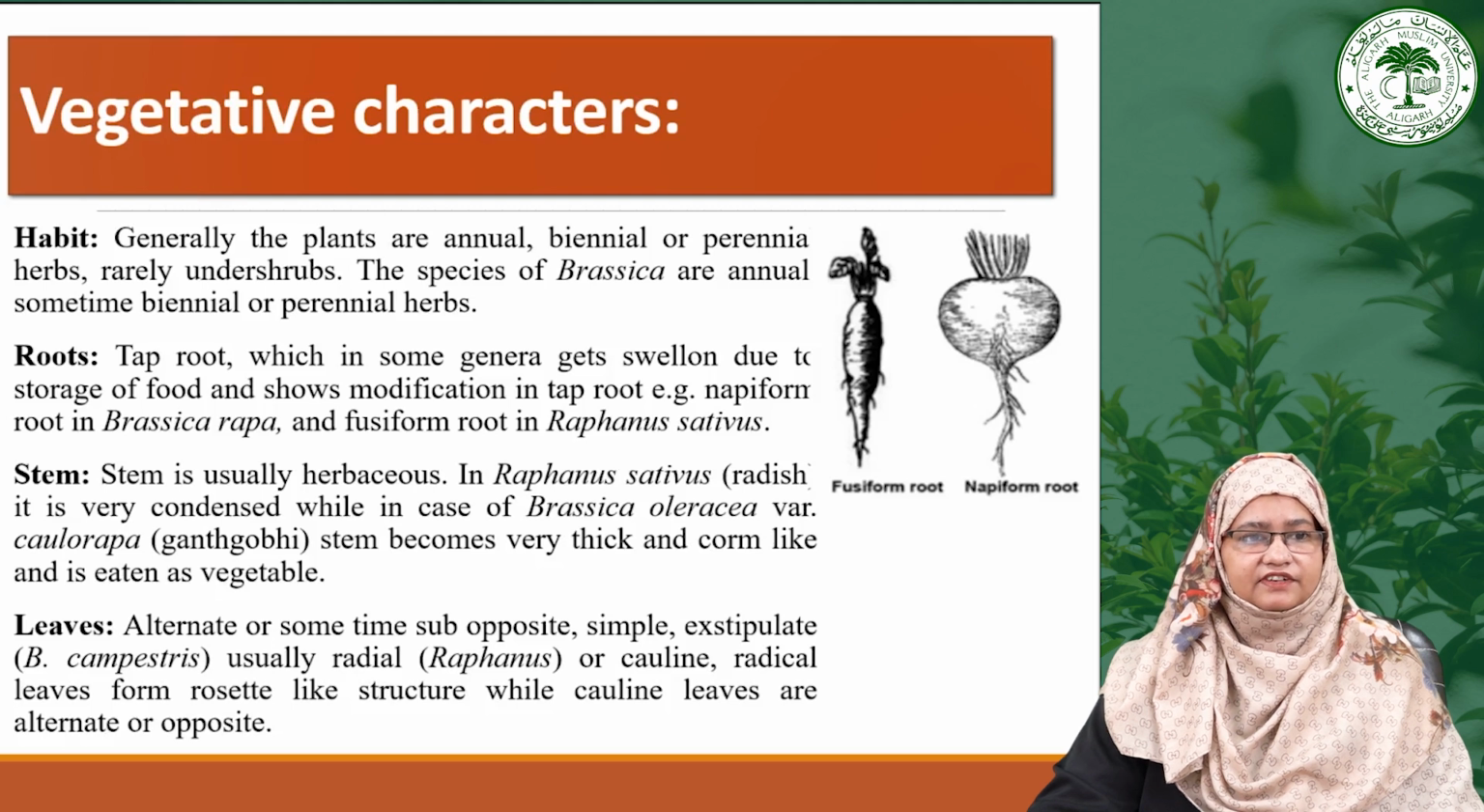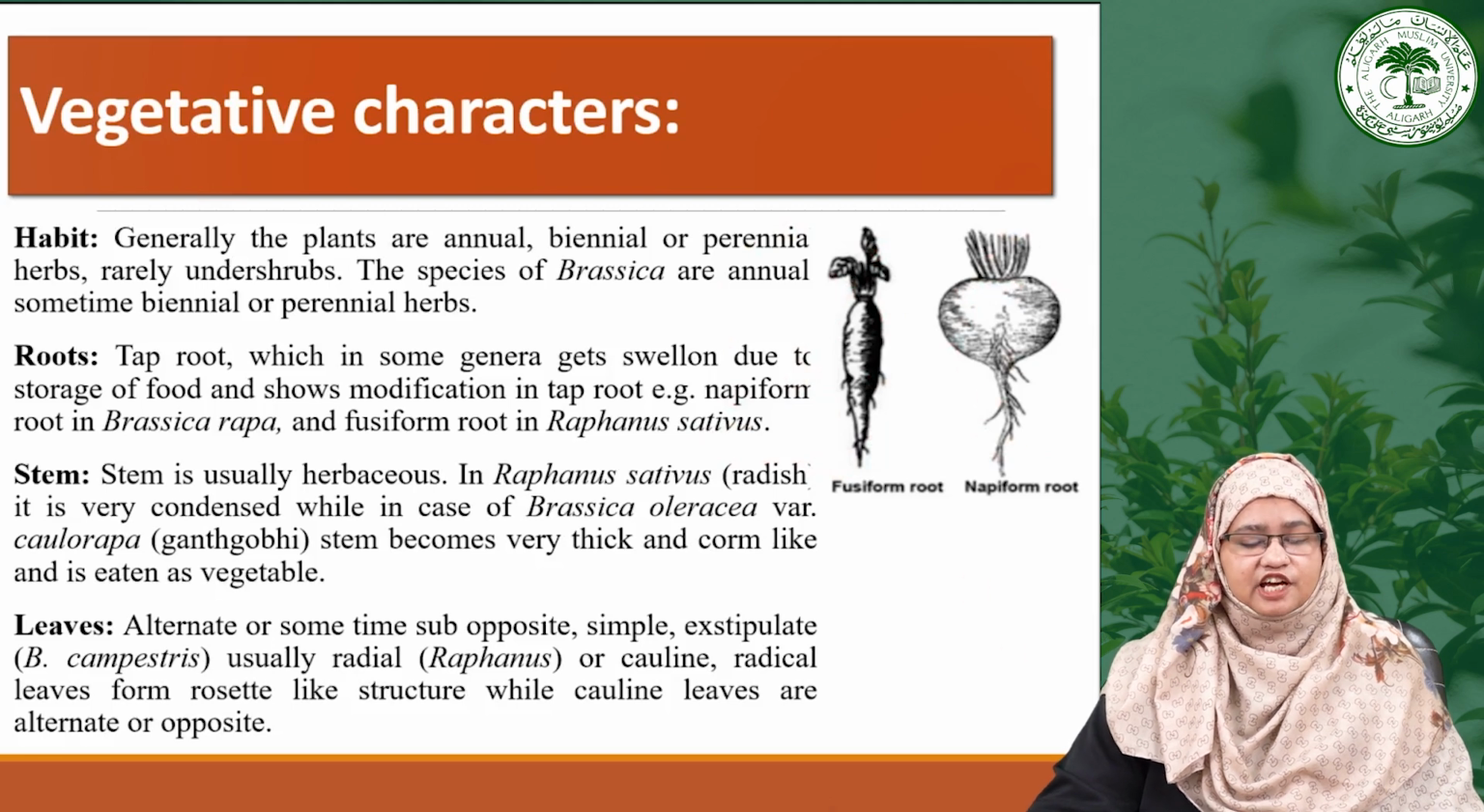So, let us start with the habit. Generally, plants are primarily herbs which can be annual, biennial, perennial, with some being notable for their herbaceous nature. Now, moving towards the root, generally they have a taproot system which may exhibit food storage adaptations. For instance, Brassica rapa showcases a napiform root, while Raphanus sativus features a fusiform root. As we can see here, this is the fusiform root which is present in Raphanus sativus, and that is a napiform root which is present in Brassica rapa.